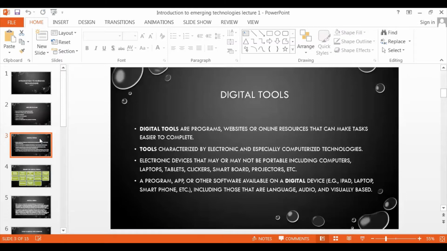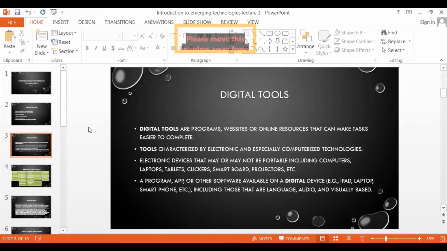What are online resources? Online resources like online websites which you can use for converting currencies, converting time, or we can use an online calculator as well. Very good. We were discussing digital tools.